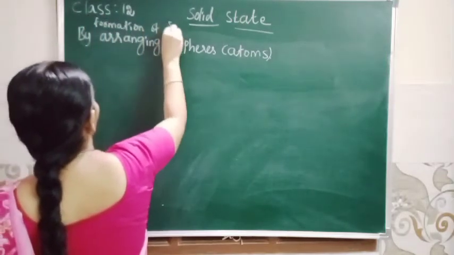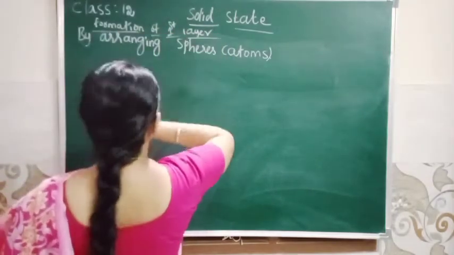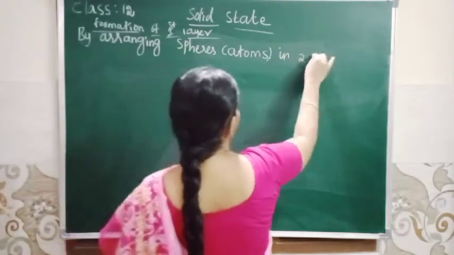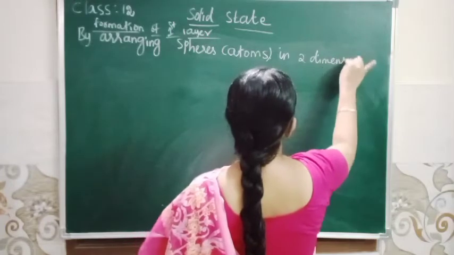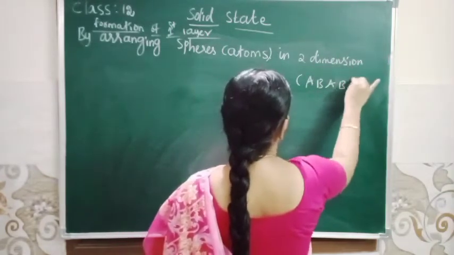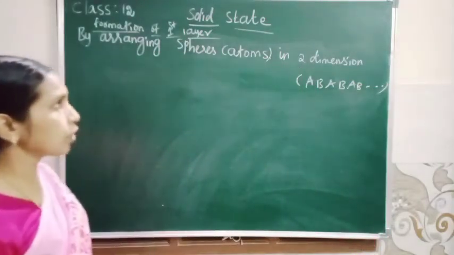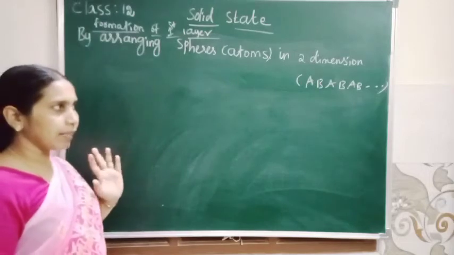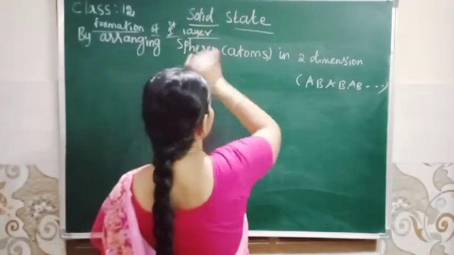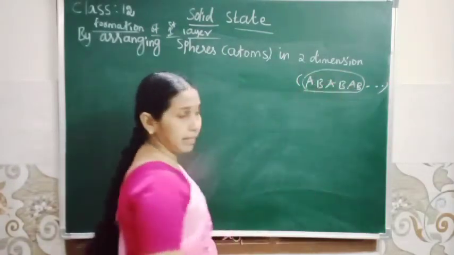So by arranging spheres in two dimensions, that arrangement is AB type arrangement, isn't it? So in two dimension, either AA type or AB type. So how is the first layer formed? That is two dimension AB type.